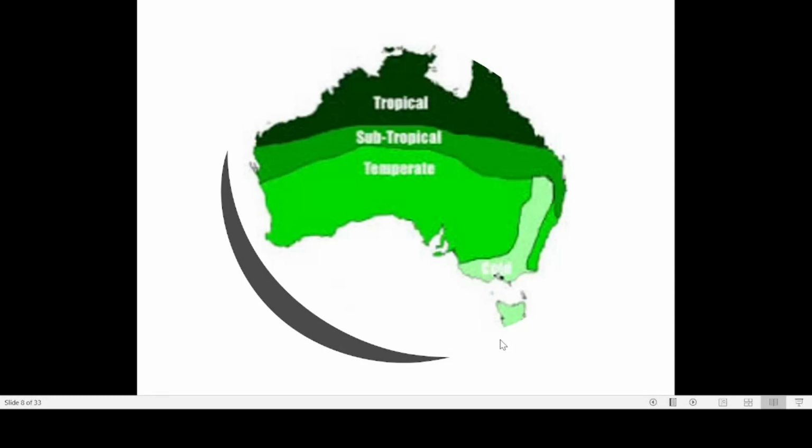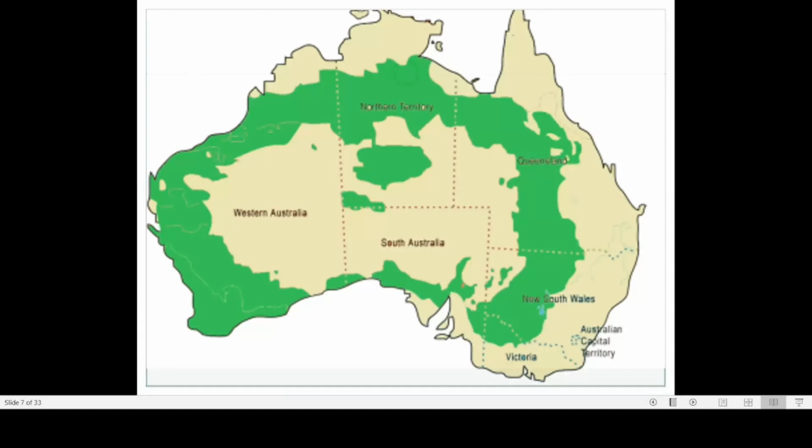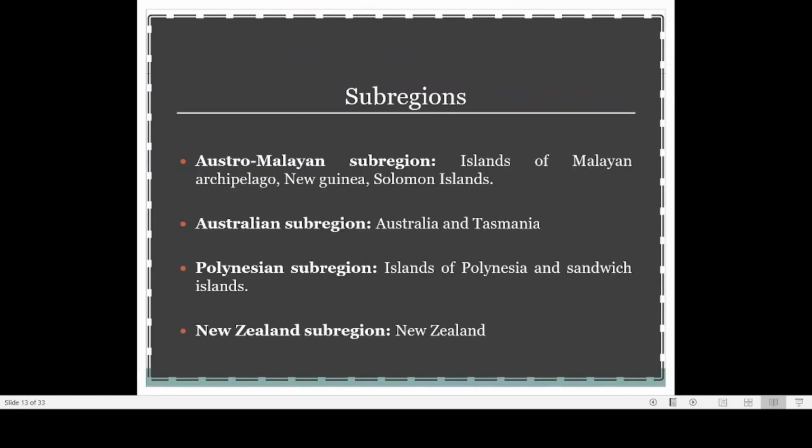It is more temperate because it is more towards the southern side. The climate of Tasmania is more temperate than the climate of Melbourne or Adelaide. So those are the features of the second region, the Australian sub-region.